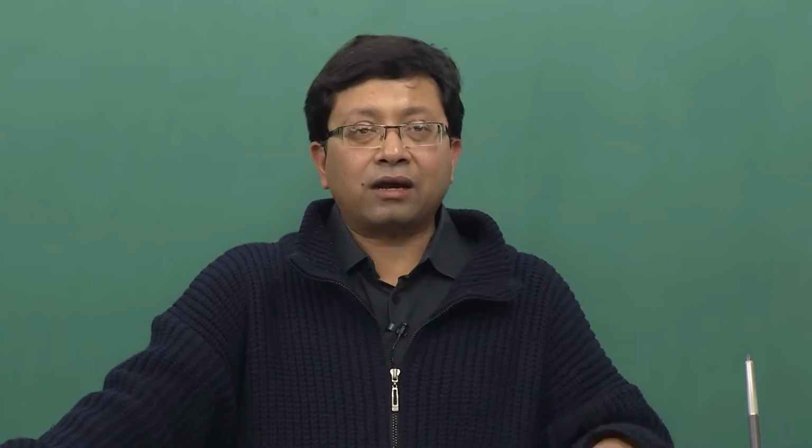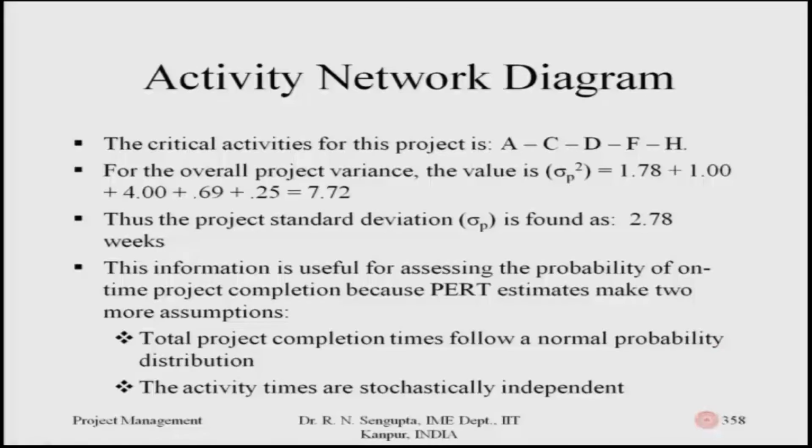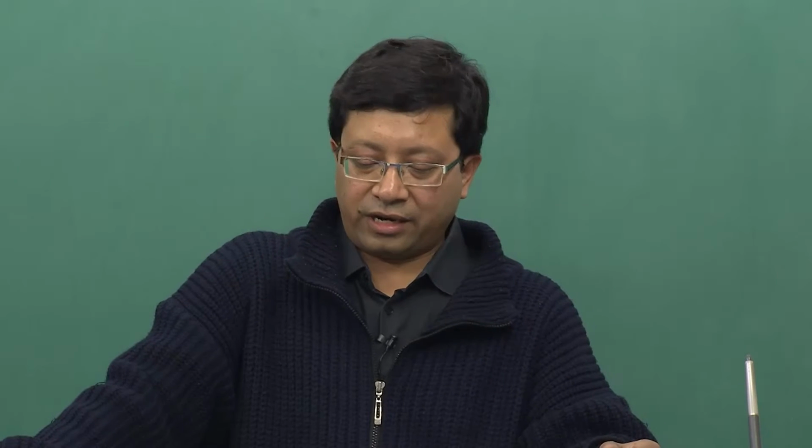So, again coming back to the same diagram, the critical activities for the project is, as rightly pointed out in the last slide, which was the 357th, basically A, C, D, F, H. For the overall project, even though the data is not given, we are considering the data is there and we do the calculations. The calculation concept remains the same, there is no change, but I am just skipping that part and going into the discussion directly.